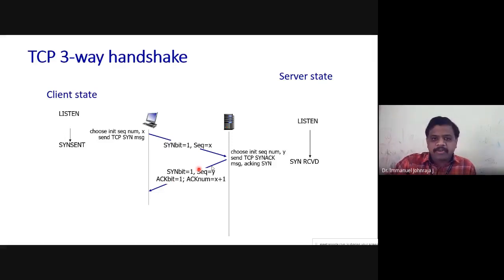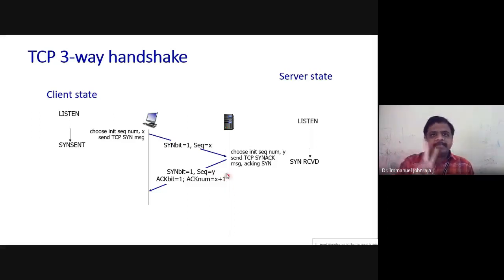And its acknowledgement will be the sequence number plus 1. This tells you the correlation between sequence number and acknowledgement number. You will have at least one question for your first internal from this kind of setup, not on the three-way handshake protocol, but on the relationship between sequence number and acknowledgement number, which I spoke about in the last class. So the acknowledgement number will be the sequence number plus 1, because it's 1 byte of information.